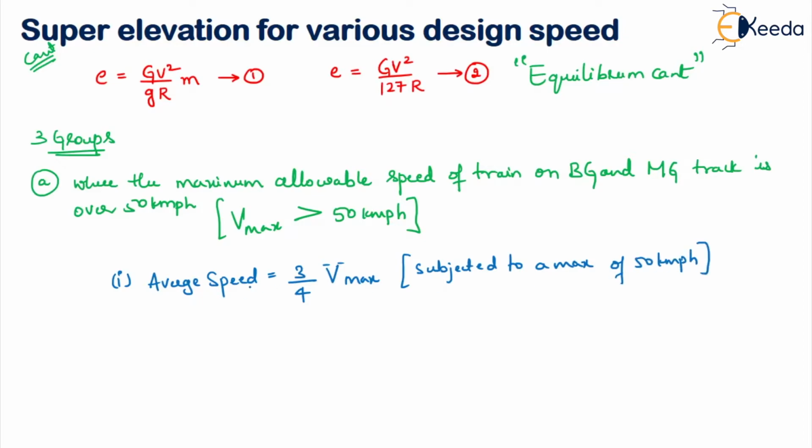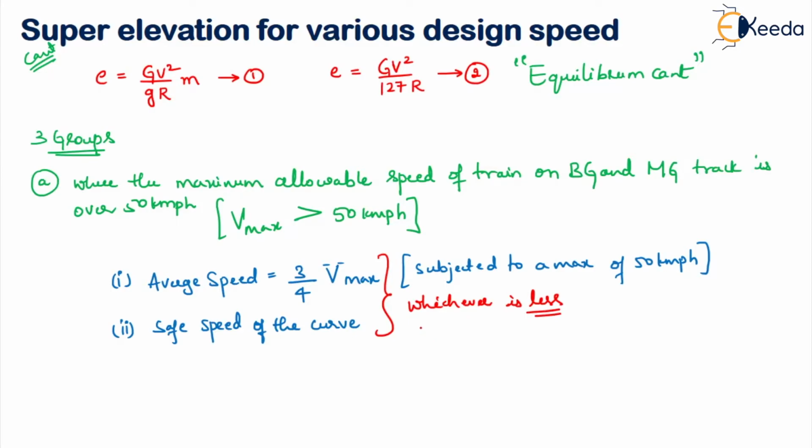The second thing you will do is calculate the safe speed of the curve. So on the curve, what is the safe speed? You should calculate these two and take whichever is less. These are important, and will come in problems when you want to solve problems on super elevation.